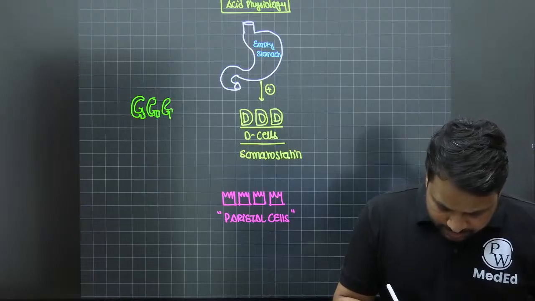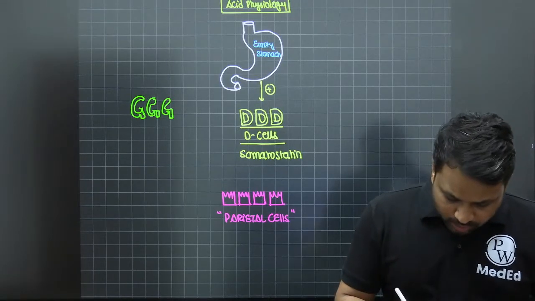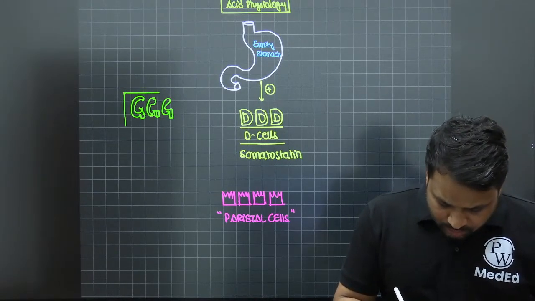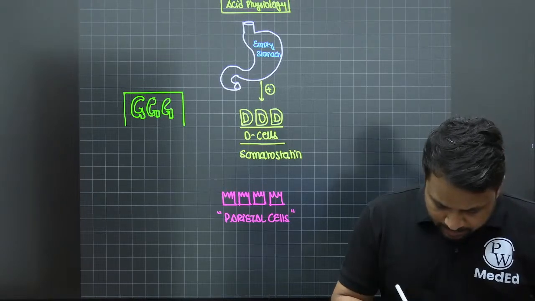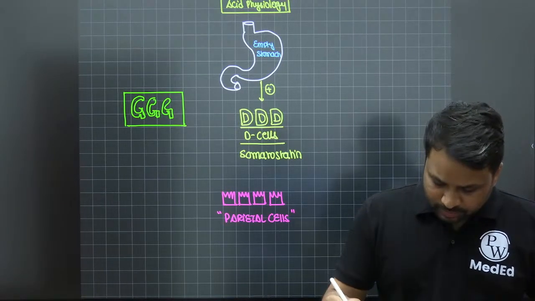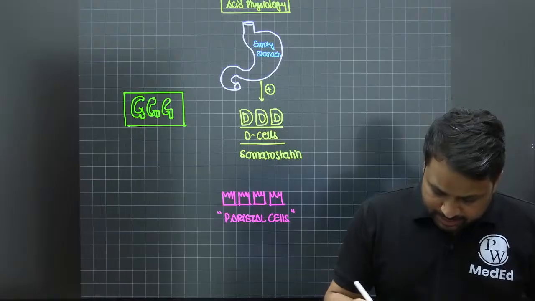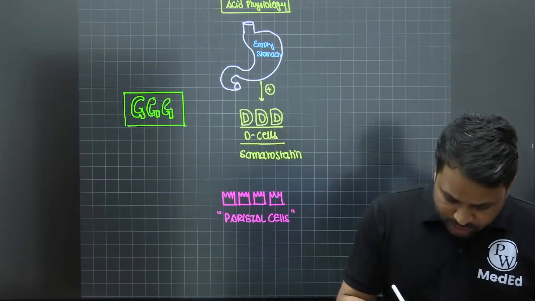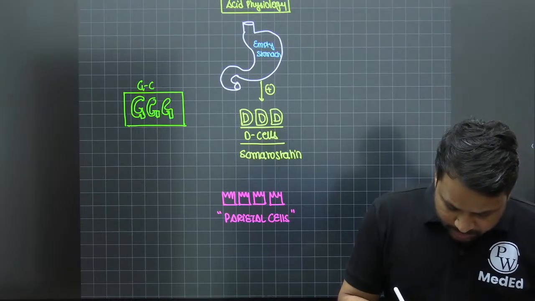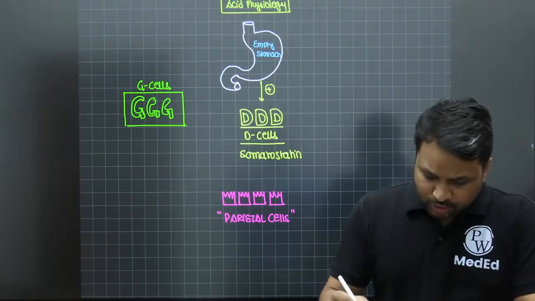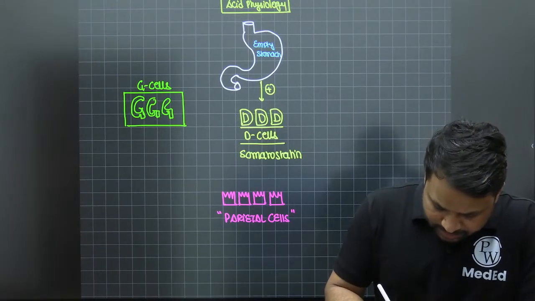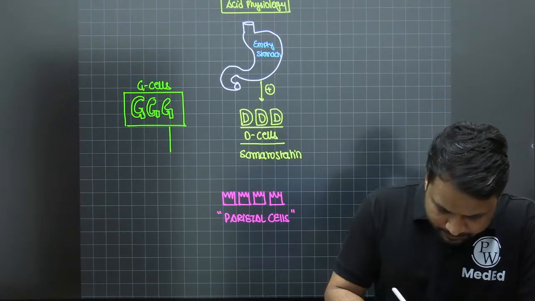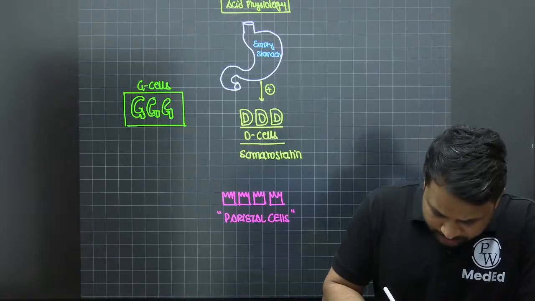Let's say this is the representation of the G cells. So what does your somatostatin do? The somatostatin which is produced is going to inhibit the G cells, the gastrin cells. So somatostatin inhibits the G cell.